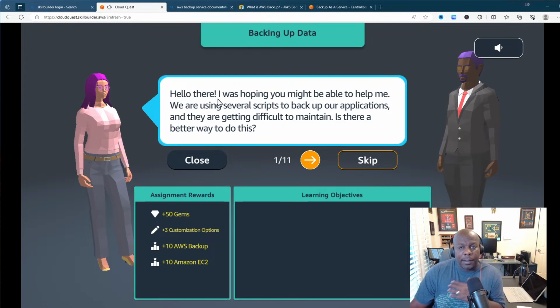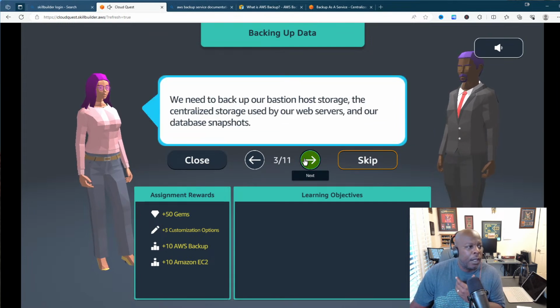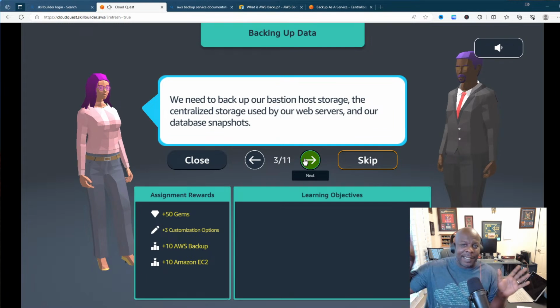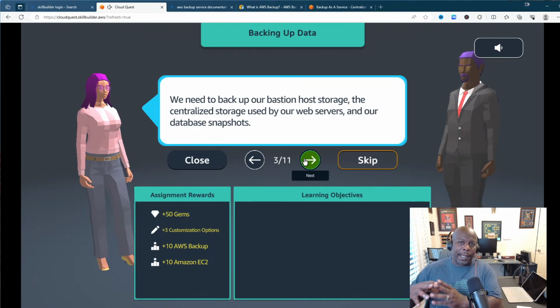So hello there, this is our customer talking to us. "I was hoping you might be able to help me. We are using several scripts to back up our applications, and they are getting difficult to maintain. Is there a better way to do this?" So they want to back up their applications. "Yes, I am happy to help. What type of data are you backing up?" "We need to back up our Bastion host storage, the centralized storage used by our web servers, and our database snapshots." So you have two components, a web server and a database. They want to back up the web server storage, then the database snapshots, which is like a working image of a database.